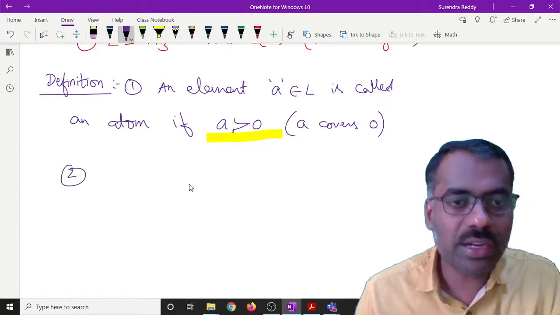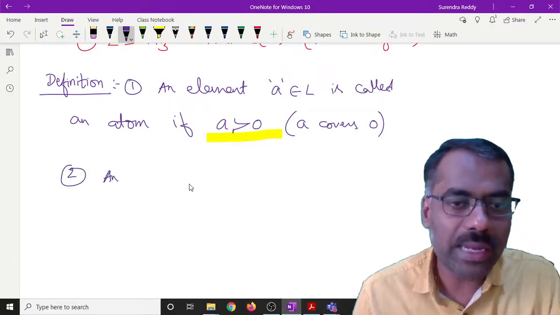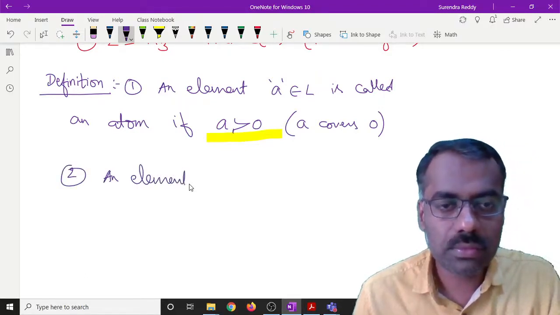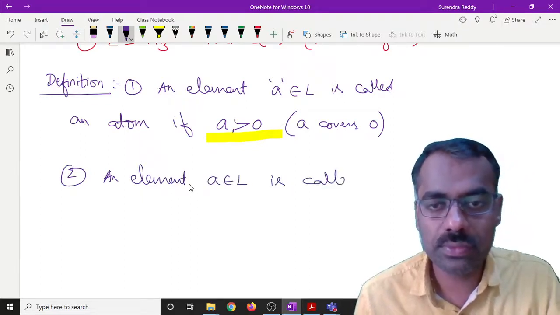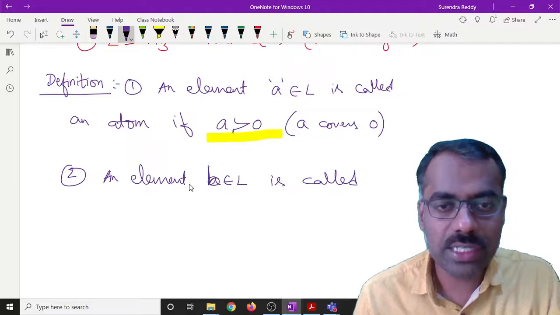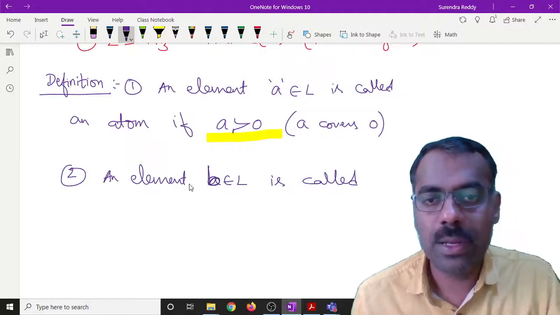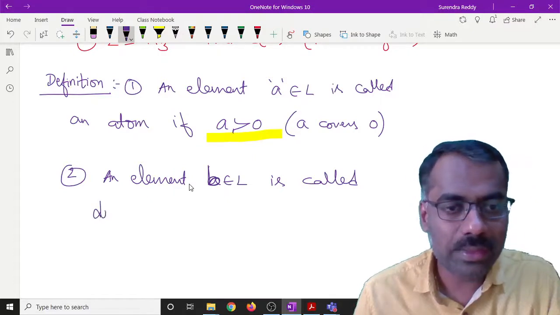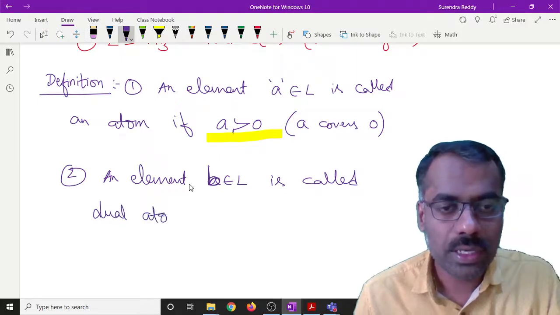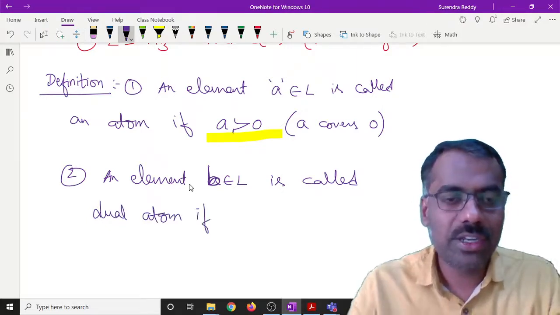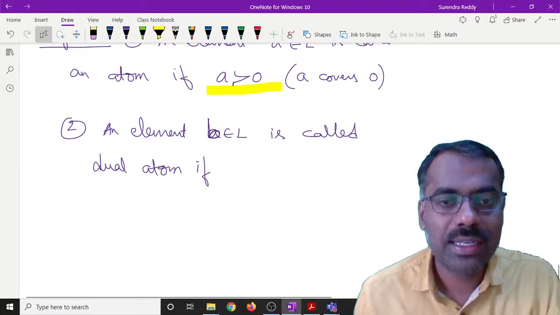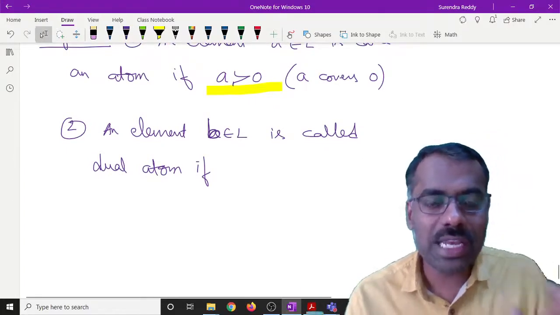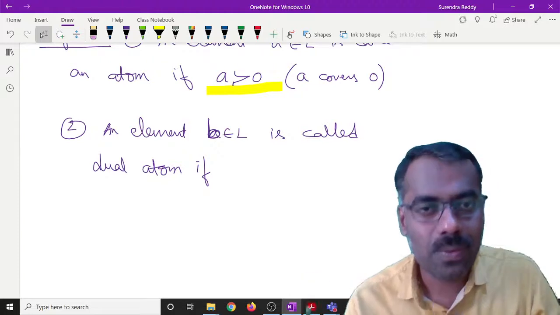And second, you can call it a dual atom. An element B belongs to L is called a dual atom. If you want to change this notation, not a problem. What should be your guess? You are discussing something dual here, right? If there is no element between B and 1.